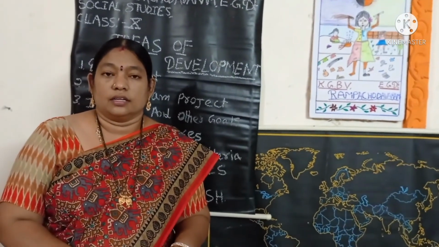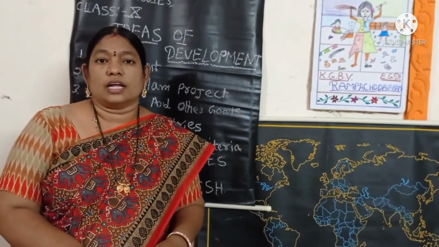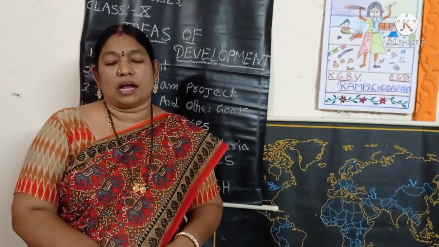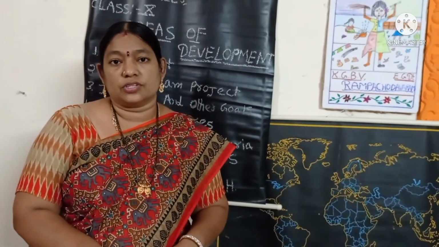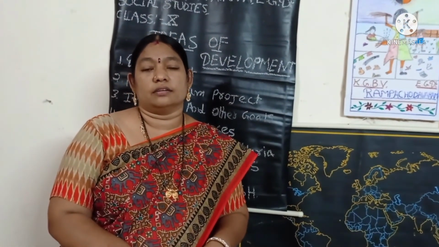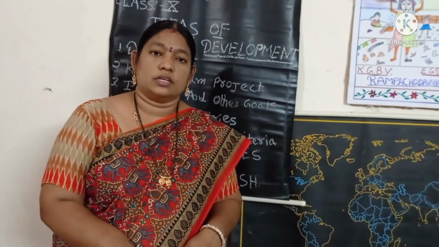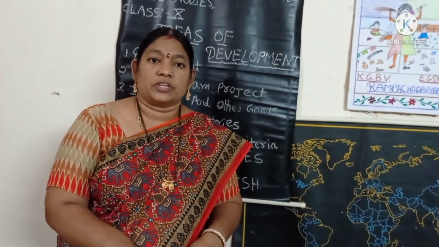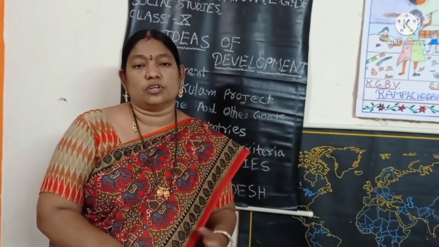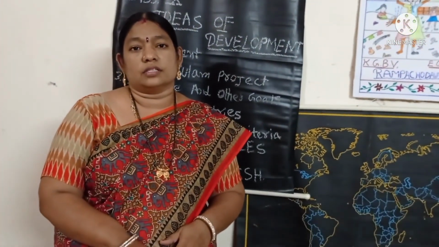Very small children take meals from Anganwadi, and school children also take midday meals from schools, and the government provides every educational facility in our life.